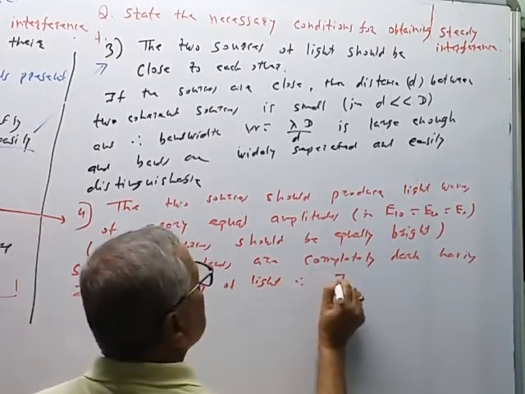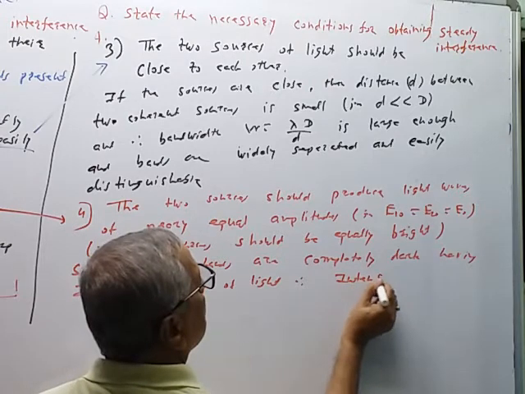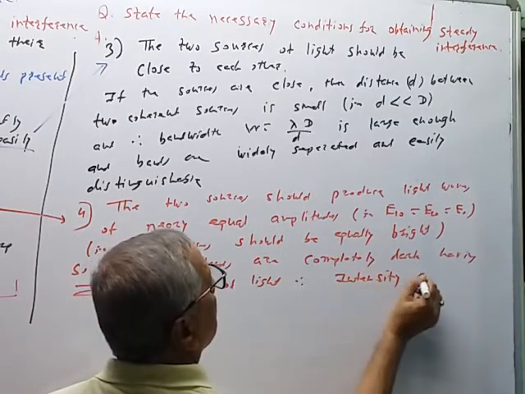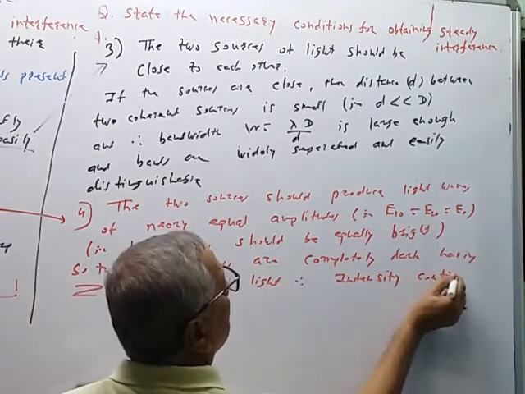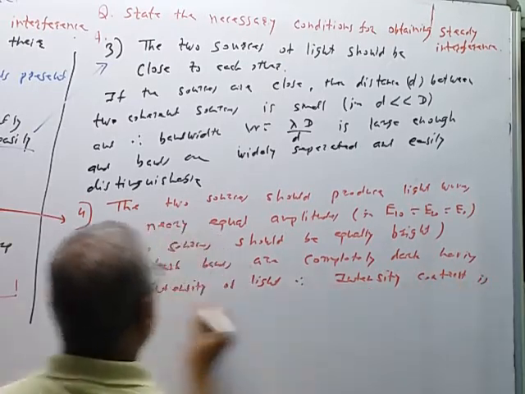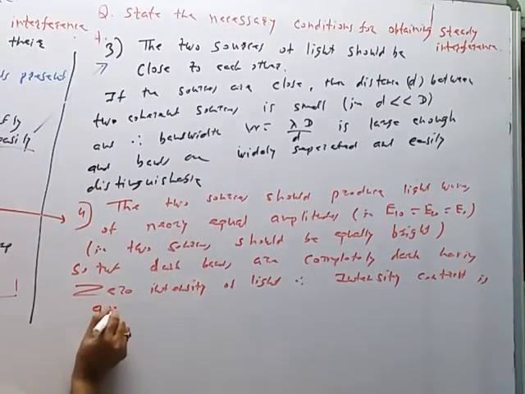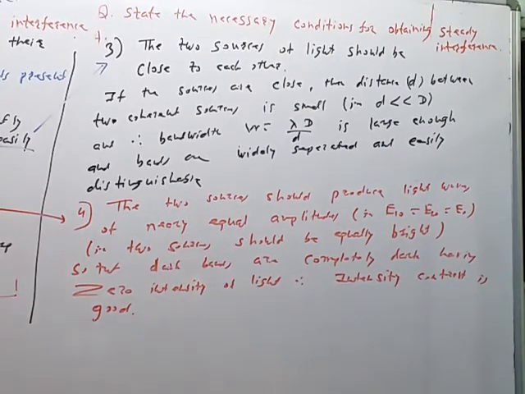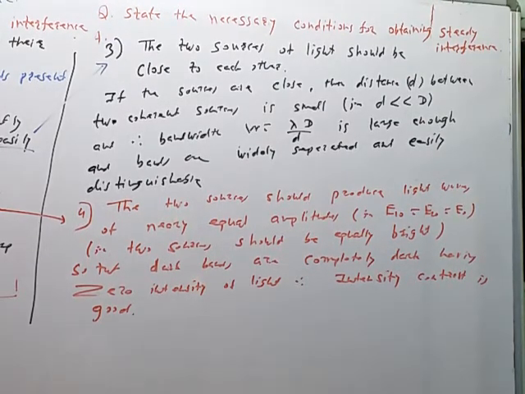Therefore, intensity contrast is good. So to get good intensity contrast, the two sources should have equal amplitude, or the two sources should be equally bright.